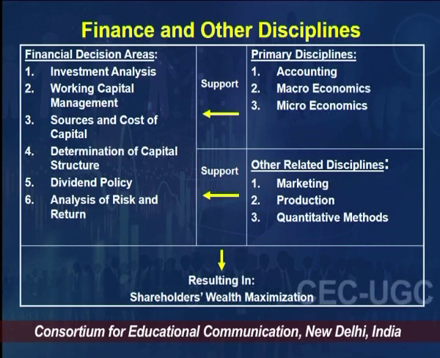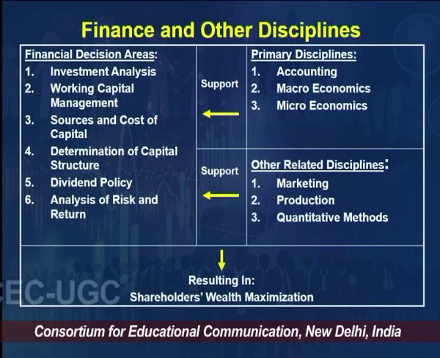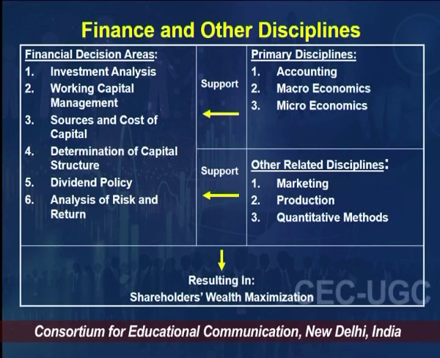If you look at the right hand side of the slide, the primary disciplines which help or support financial decision areas are accounting, microeconomics and macroeconomics. I will discuss how they do that. And the other related or allied disciplines are marketing, production, quantitative methods, and they all together affect the shareholders' wealth, right? So now let me explain this model to you.